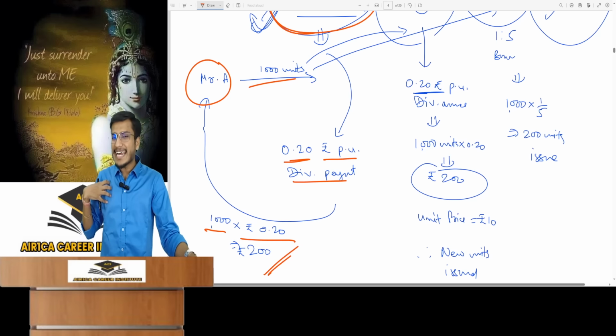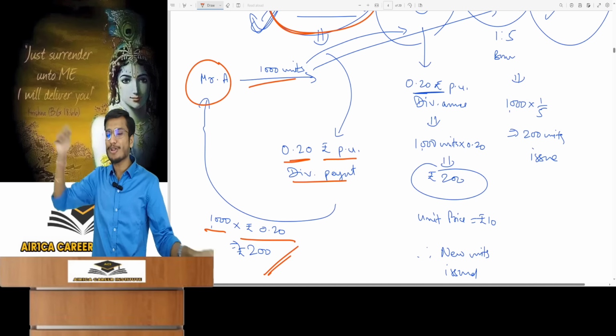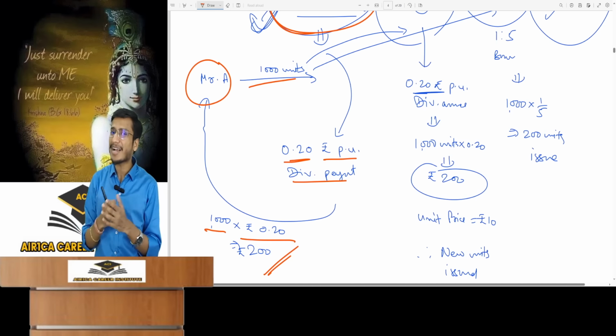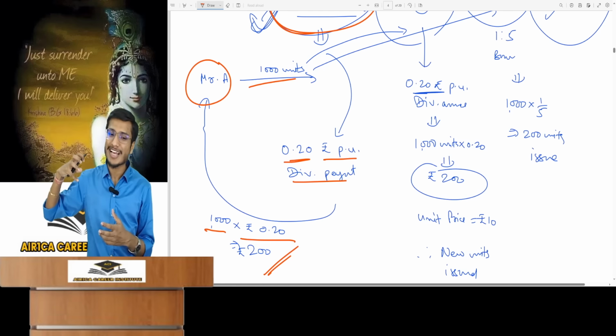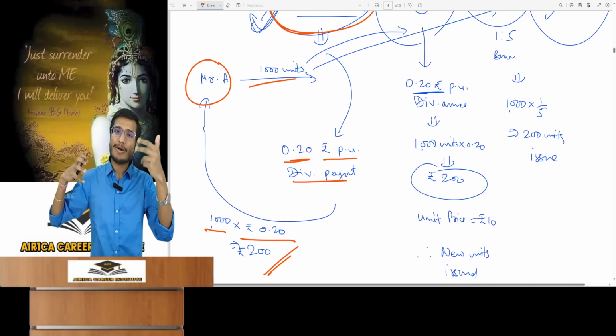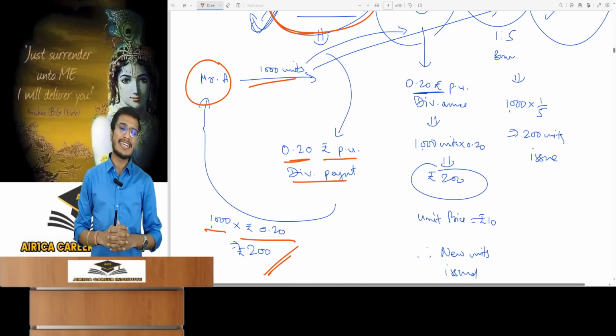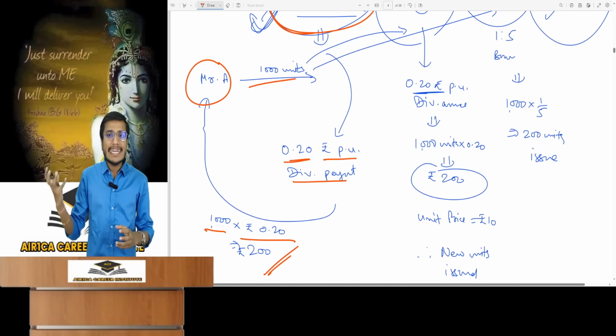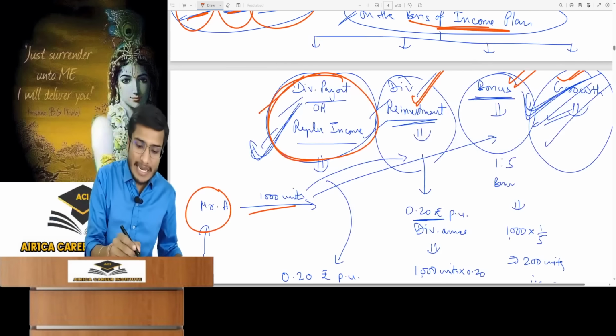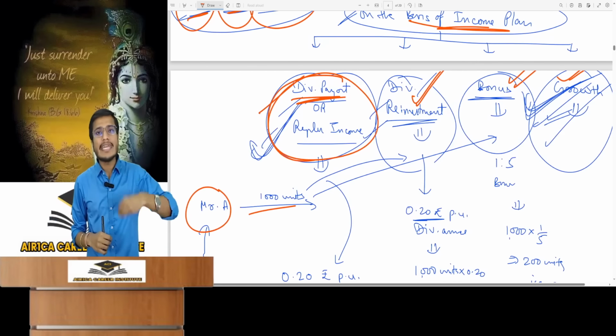But suppose I were a debt fund, and had only invested in debentures and bonds, then there would be no dividend income, only interest income. So what would happen if it's a dividend payout or regular income fund? In such a scenario, the interest you have earned will be paid out. Interest is also an income. In this chapter, if there is a dividend payout, it means an income payout.